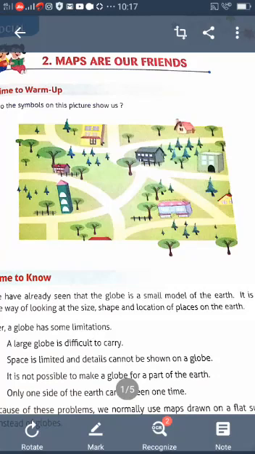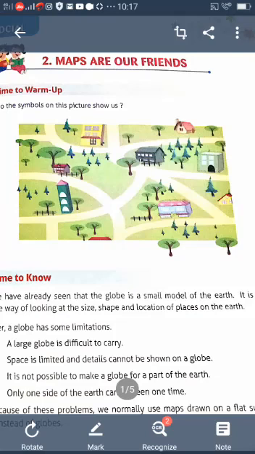So on the globe there are so many imaginary lines: the Equator, latitudes and longitudes. In latitudes also there are many lines. Different latitudes are there: Equator, Tropic of Cancer, Arctic Circle, North Pole, Tropic of Capricorn, Antarctic Circle, South Pole. These are all the important latitudes or parallels.